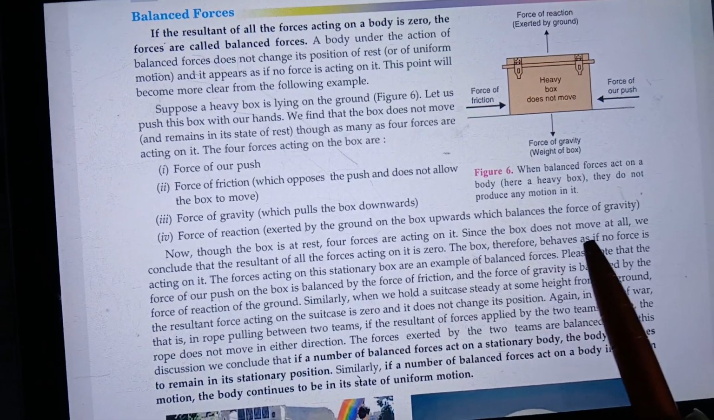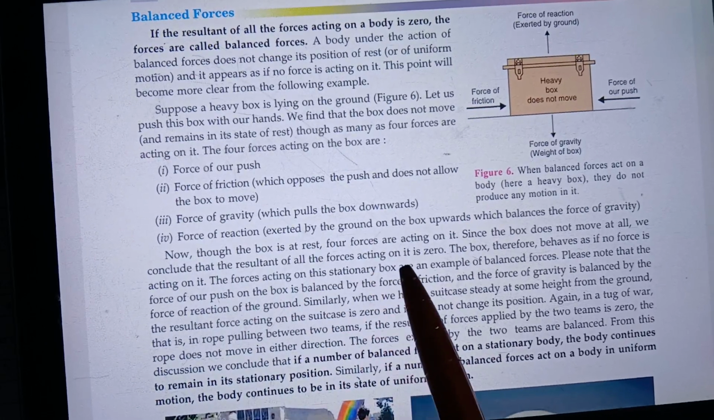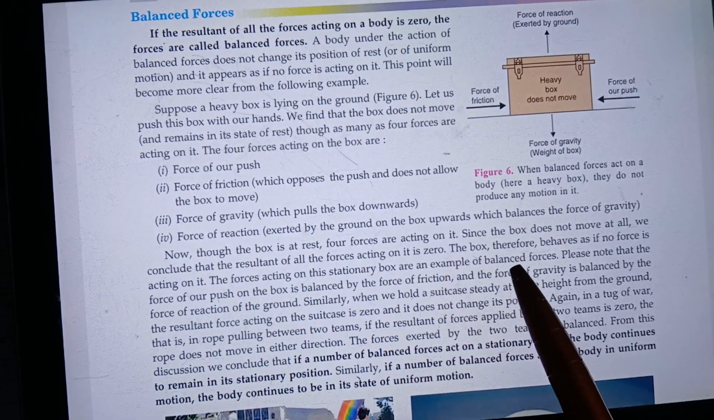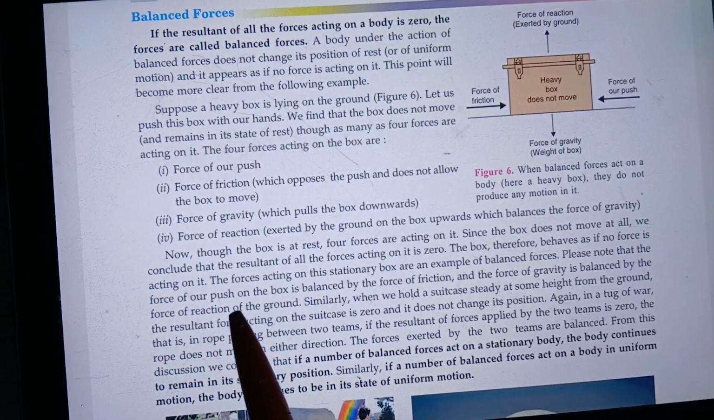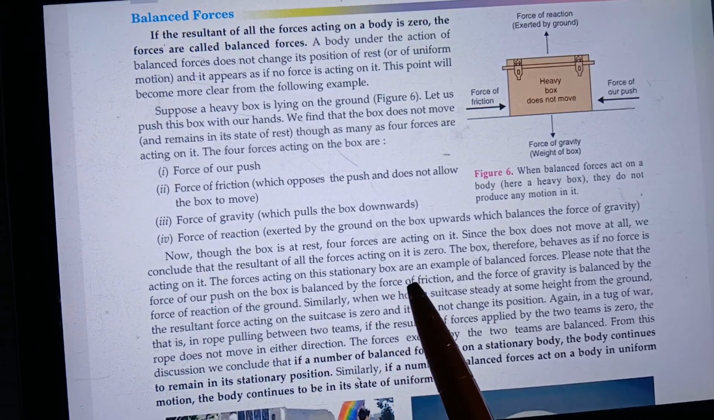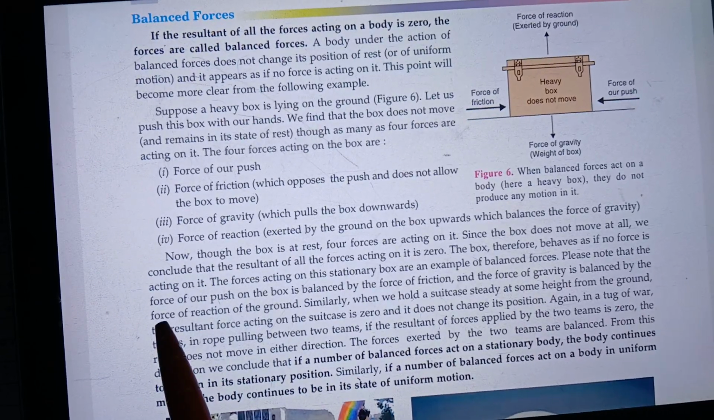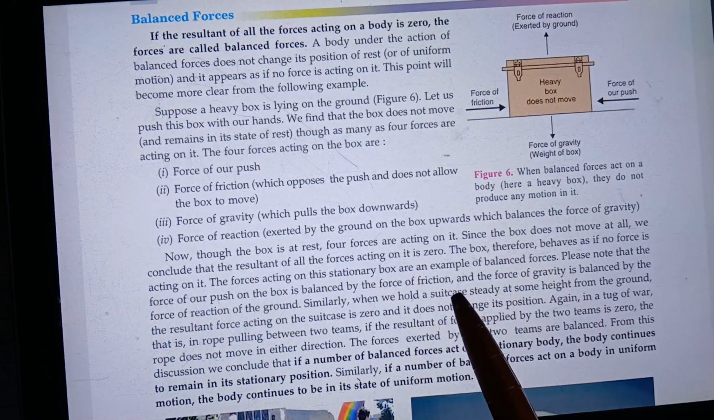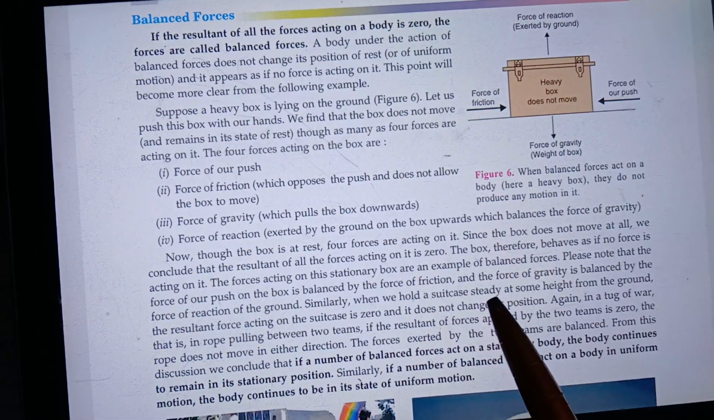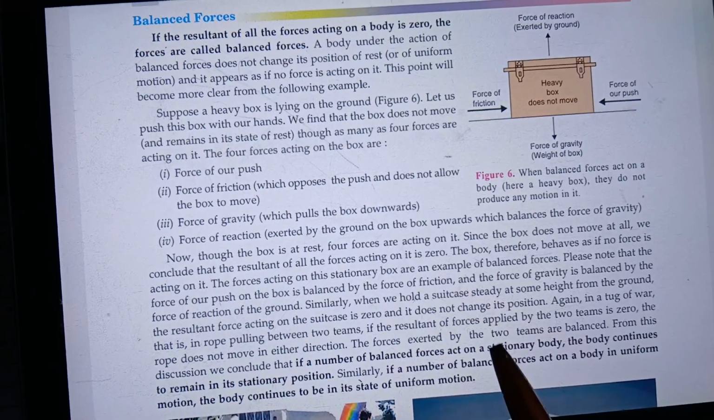Since the box does not move at all, we conclude that the resultant of all the forces acting on it is zero. The box therefore behaves as if no force is acting on it. The forces acting on the stationary box are an example of balanced forces. Please note that the force of our push on the box is balanced by the force of friction, as we have seen here, and the force of gravity is balanced by the force of reaction of the ground.